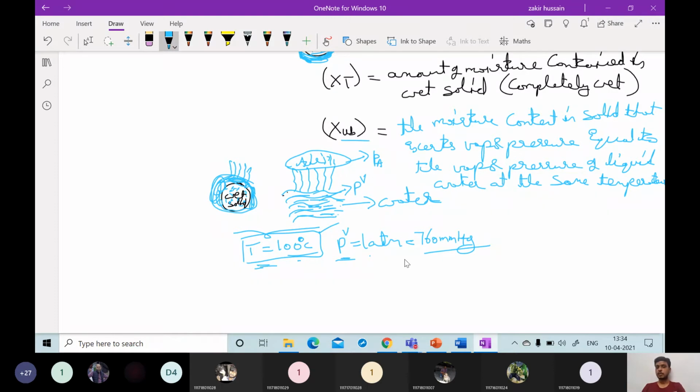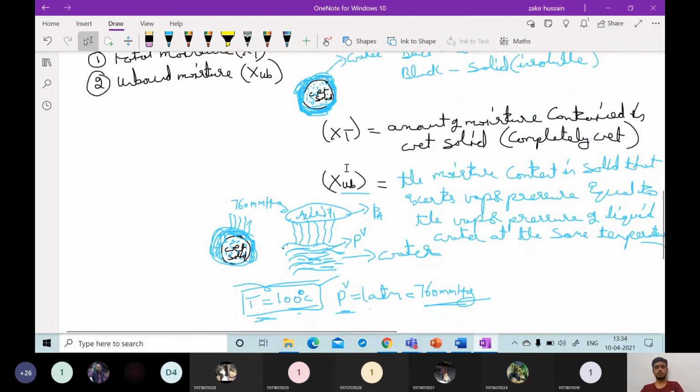With T taken as 100, the liquid will exert a vapor pressure of 760 mmHg, and this will also exert 760 mmHg of vapor pressure. So the moisture content in solid that exerts vapor pressure equal to the vapor pressure of liquid water at the same temperature is called unbound moisture.